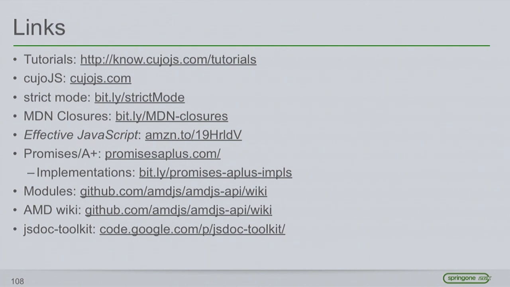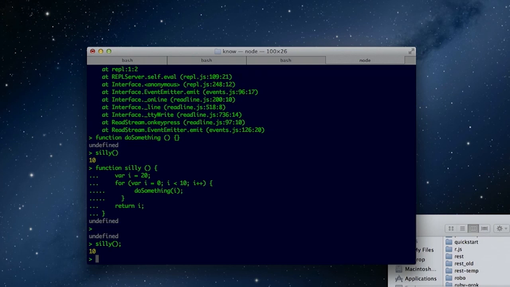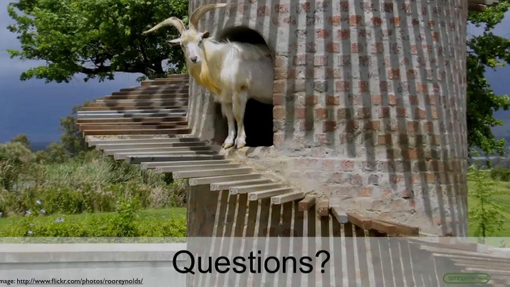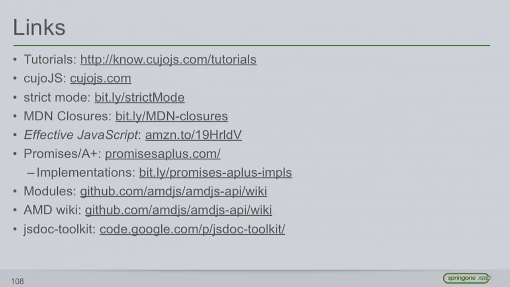So more questions? Let's see. Yes. I don't really know too much about Cujo.js. Could you kind of just go over maybe a high level? Sure. Actually, I'm going to bring you back to this in case people have written down links. Cujo.js is an architectural toolkit for JavaScript.